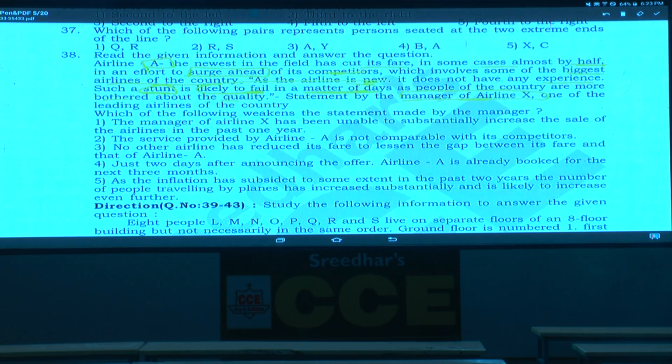What is the final judgment made by this person? This stunt is going to fail in some days, in a matter of days. In a matter of days means in very few days.